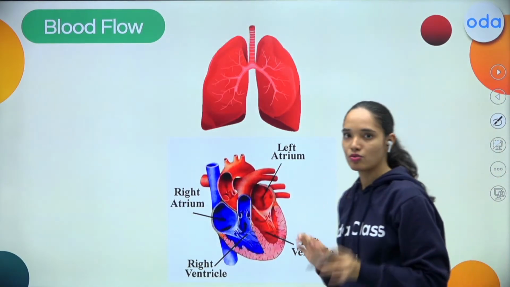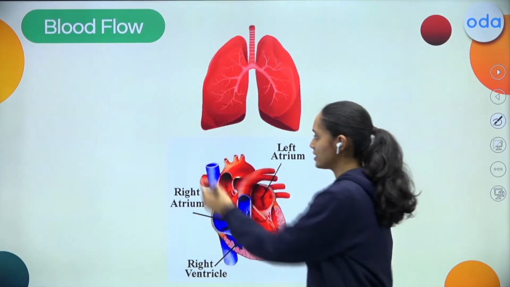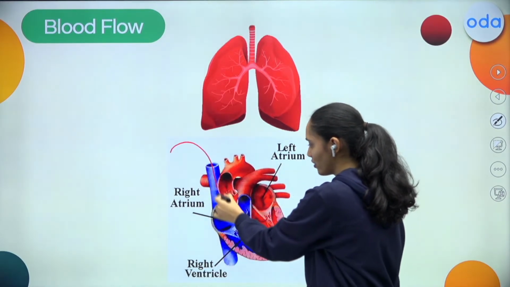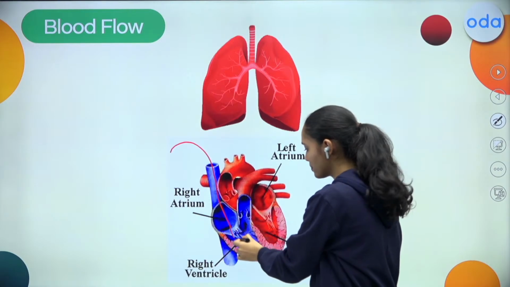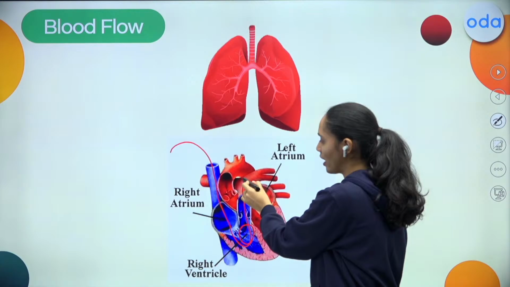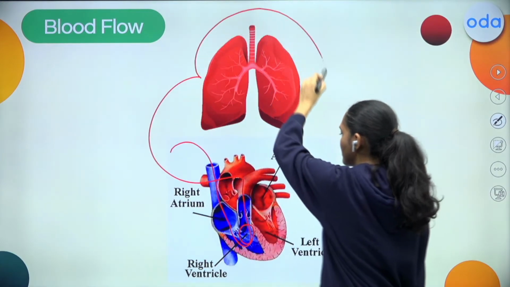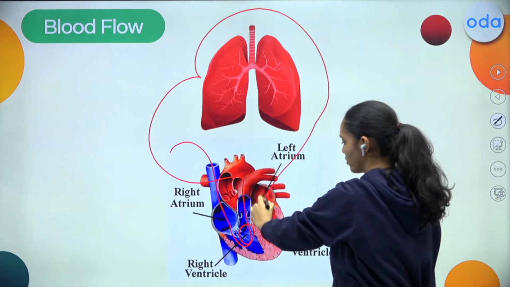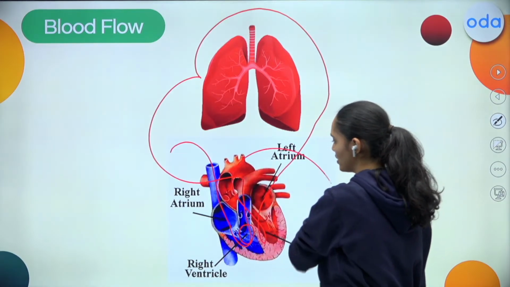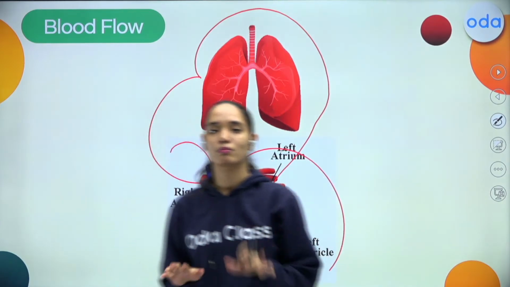So now, my dear students, listen to me carefully. First the blood enters the right atrium. So it is pumped to the right ventricle. Now back to this artery, and it goes back to the lungs. From here, this blood travels back to the left atrium, to the ventricle, and travels back to the various parts of the body. This is how the blood flows.